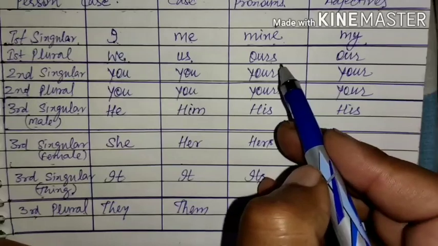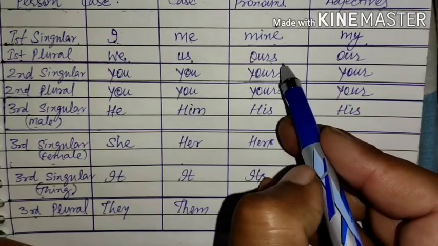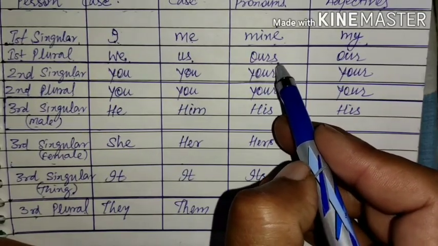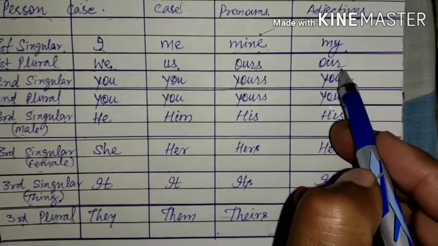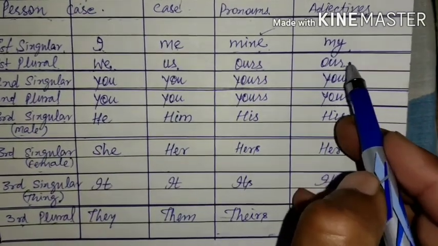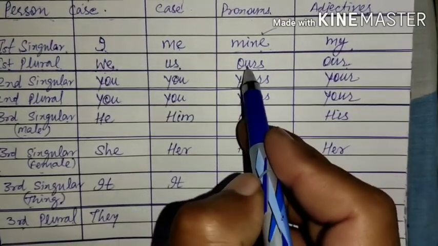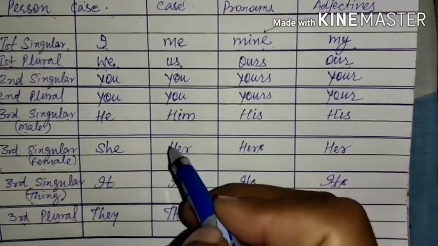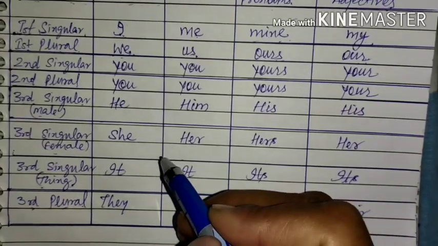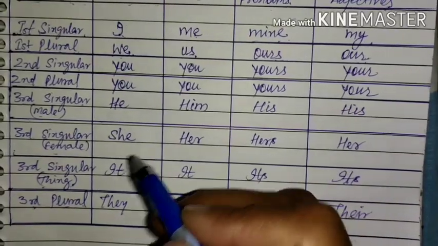This book is ours, this is our book. This is the possessive adjective case of first person plural: we, us, ours, our. Please go through it, learn it, understand it. This is the most important part.